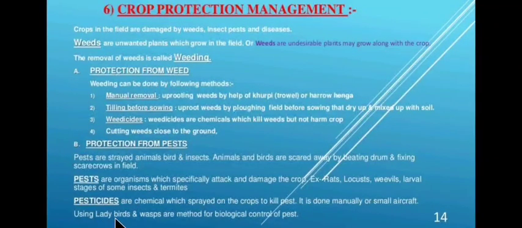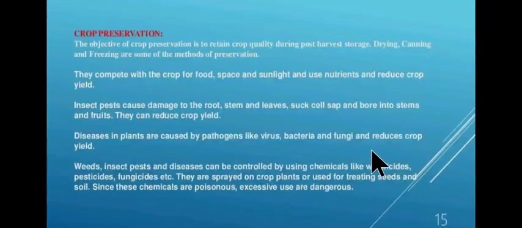Using ladybirds and wasps are methods for biological control of pests. Now next is crop preservation. The objective of crop preservation is to retain crop quality during post-harvest storage. Drying, canning and freezing are some of the methods of preservation.